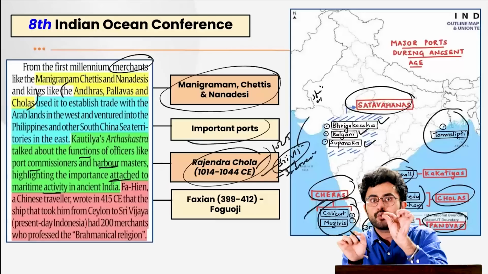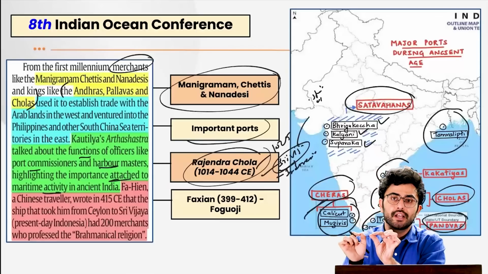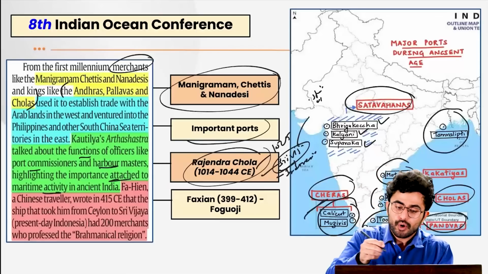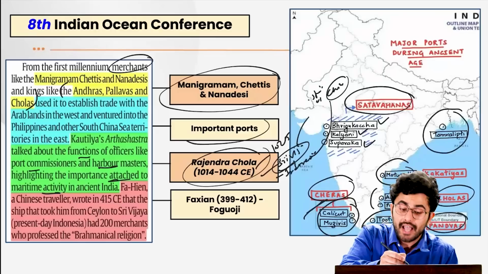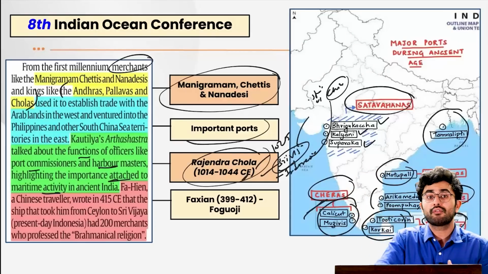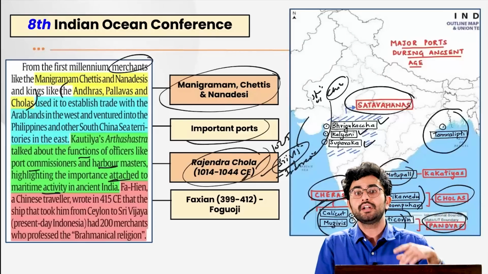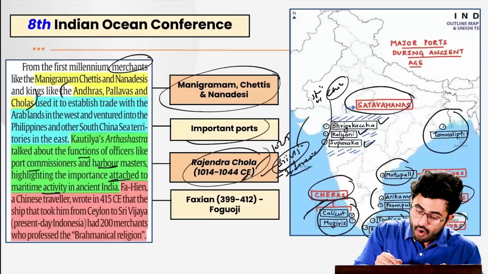So he was trying to curtail this particular trade passage, the strait. Why was he trying to do that? Because he wanted to monopolize his trade with China. That is why Rajendra Chola in 1025, in what is also called a first surgical strike by an Indian ruler, attacked the 14 ports of the Sri Vijaya Empire, leading to its fall in Indonesia.